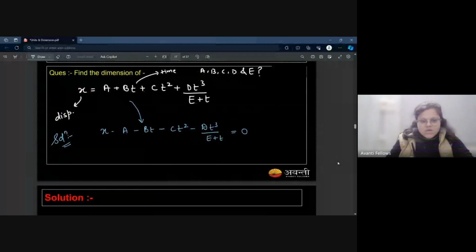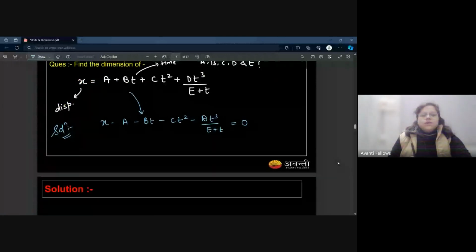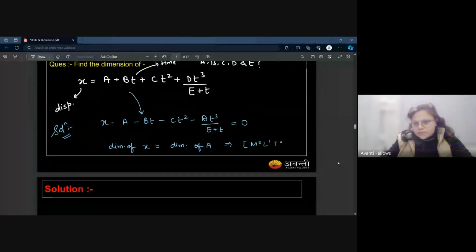So the dimension of x is equal to the dimension of a, and you all are right. It is M0 L1 T0.